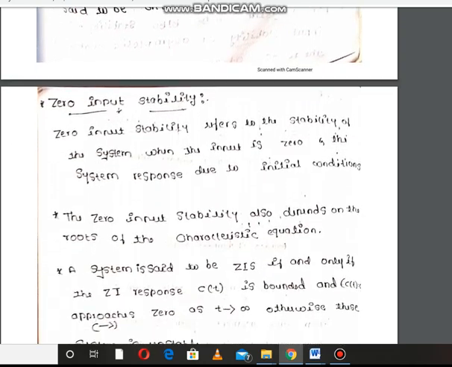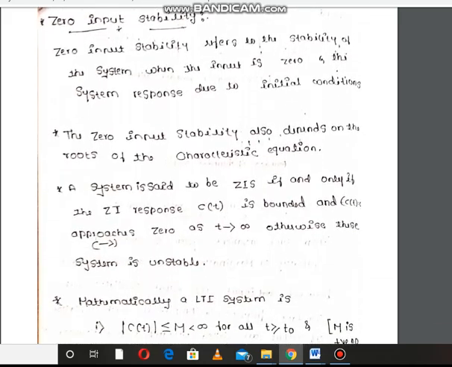Then what is zero input stability? Next concept, zero input stability. Zero input stability refers to the stability of the system when the input is zero and the system response is due to initial conditions. Zero input stability means the input is zero and the response is due to initial conditions. It also depends upon the roots of the characteristic equation.